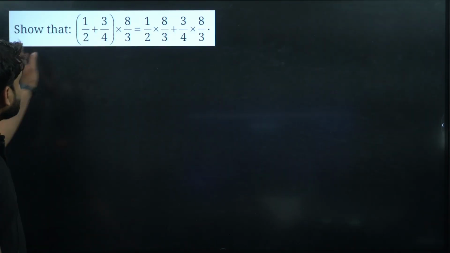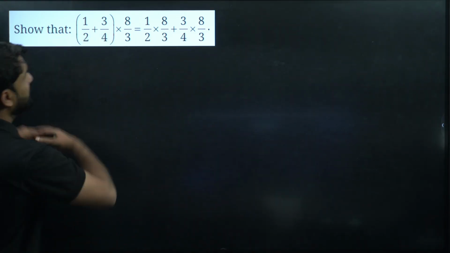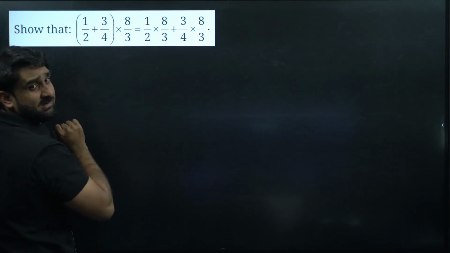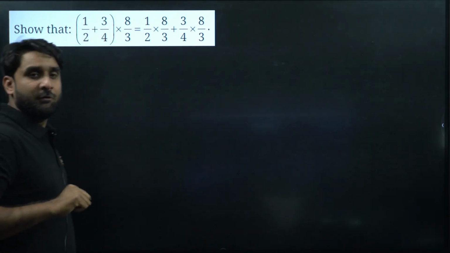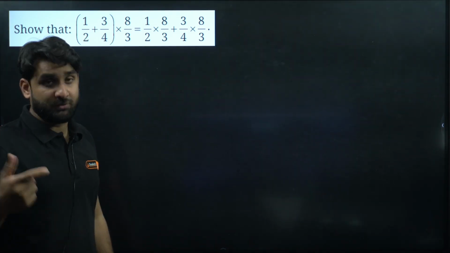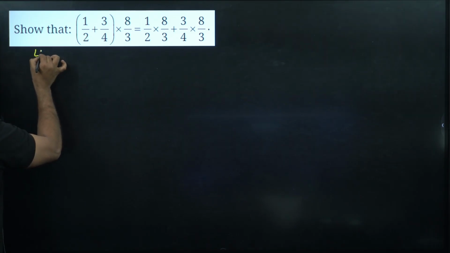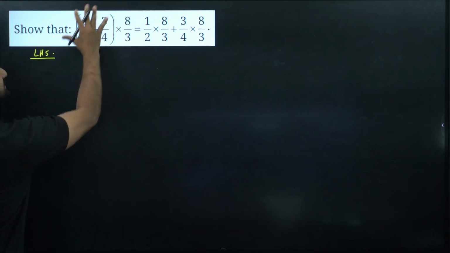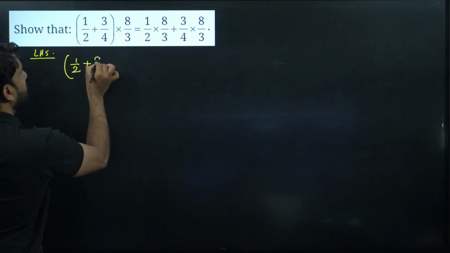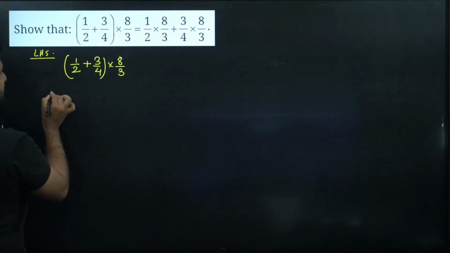Moving ahead. Look at the next question. We have to show that this is equal to this. The left side is the LHS and the right side, after the equal sign, is the RHS. We have to prove whether LHS is equal to RHS or not. So let's prove it, my dear champion. Let's first solve the LHS, the left hand side. What is the LHS here? 1 by 2 plus 3 by 4 into 8 by 3, right?